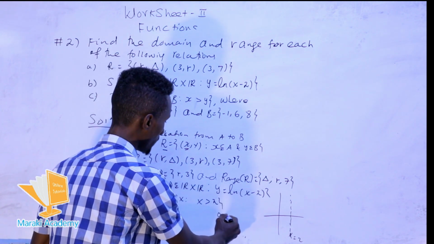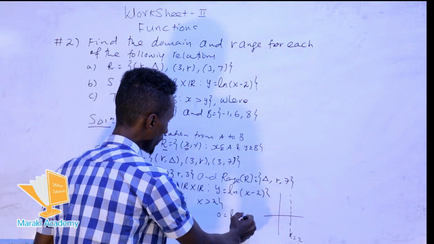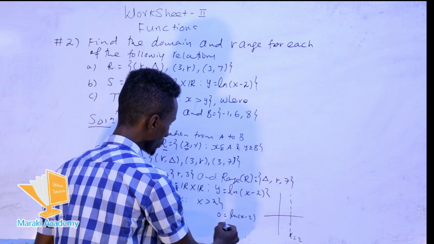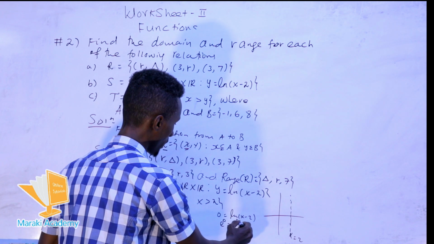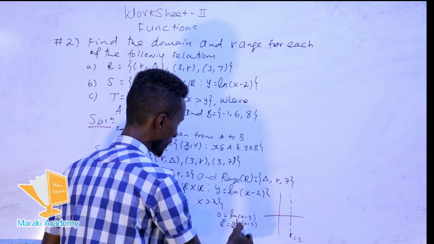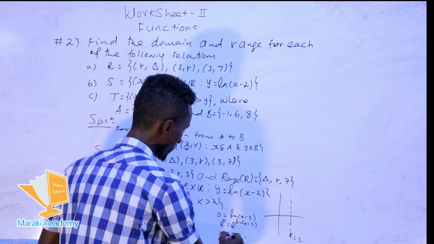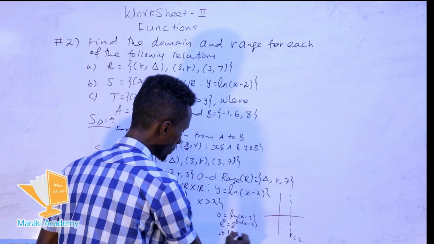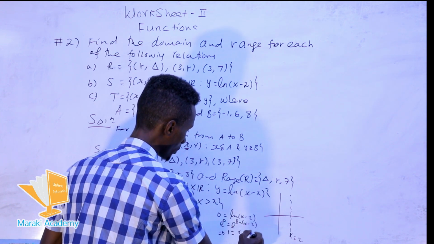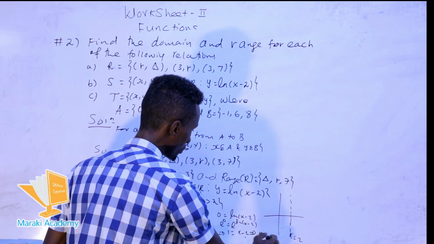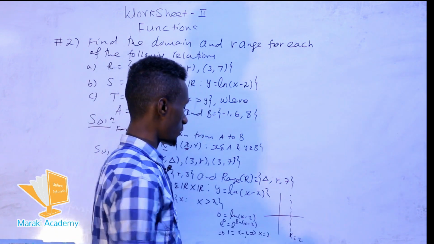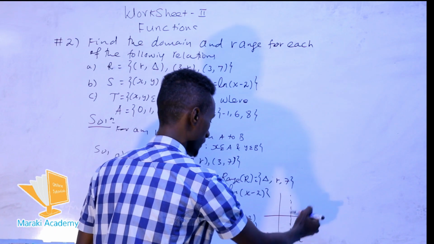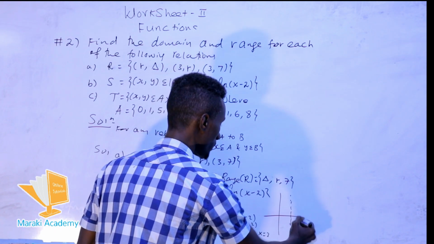Setting y to 0 and solving for x, ln of x minus 2 equals 0. This can be expressed by e raised to 0, which is e raised to ln of x minus 2. So this is the same as e to the 0, that is 1, which is equal to x minus 2. This implies x is equal to 3, so the x-intercept of the graph of this function is at 3.